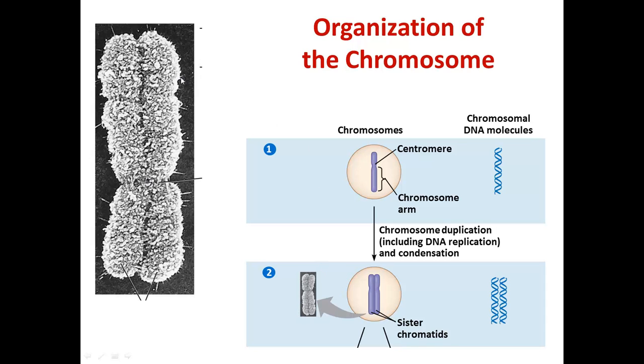So here you see a larger version of a duplicated chromosome. So the DNA is very tightly packed and condensed using all of the steps that we talked about in organization of DNA structure. And here are the ends of the chromosomes, the repetitive DNA called the telomeres. So we talked about that in the last chapter. We also have telomeres at the other end. Remember that these are the parts of the DNA that can shorten, or that do shorten with age.